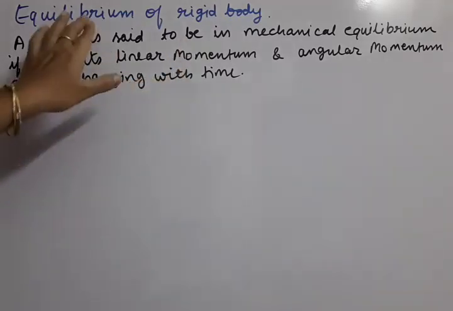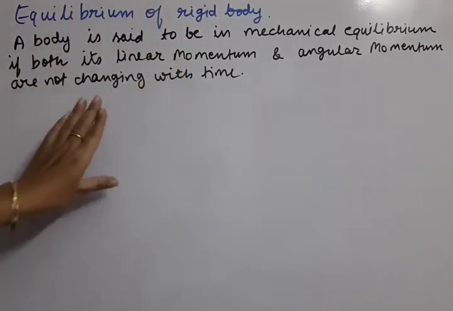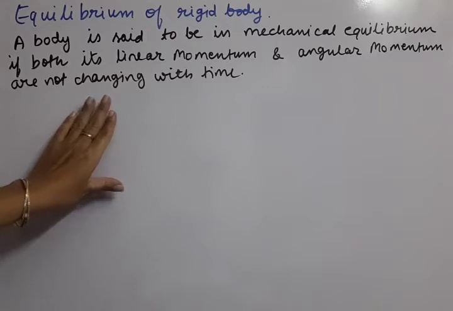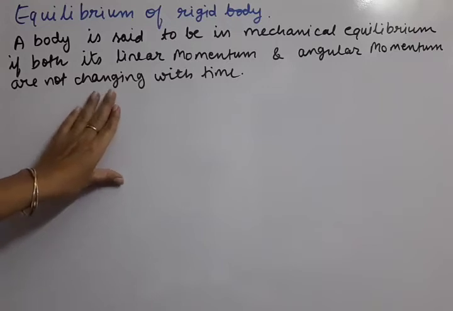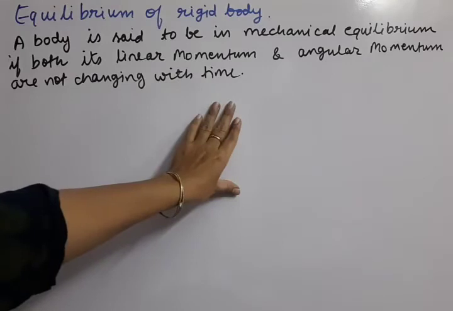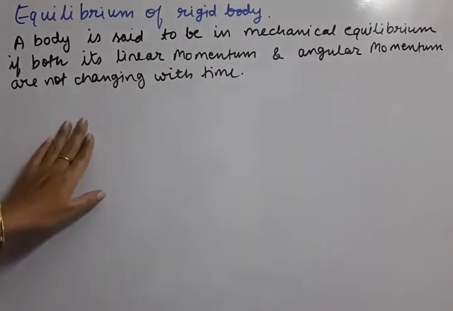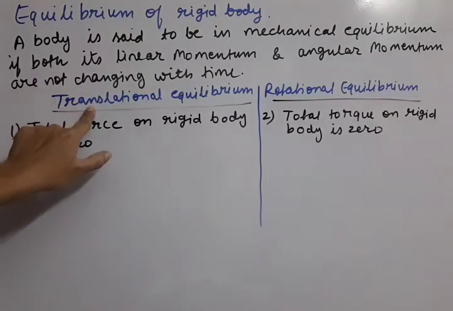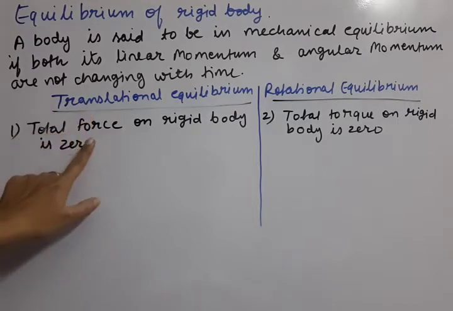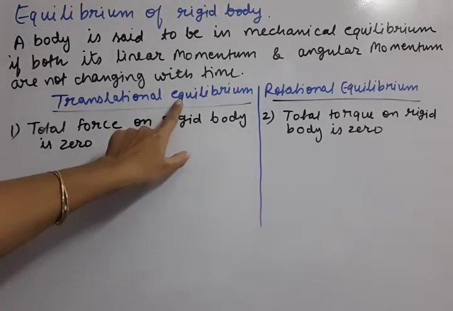So here the total equilibrium of a rigid body is considered in two parts, two types of equilibrium: translational equilibrium and rotational equilibrium. Let us understand how they are connected with the momentum. So, we will discuss it in 2 points. Translational equilibrium. Translational means if the body is in linear motion, so when will it be said to be in equilibrium? So, it's very simple. When the total force on the rigid body is 0, then we will say that body is in equilibrium.